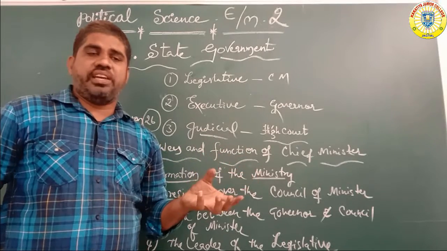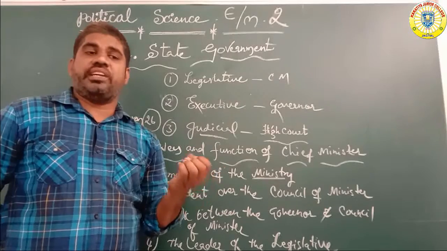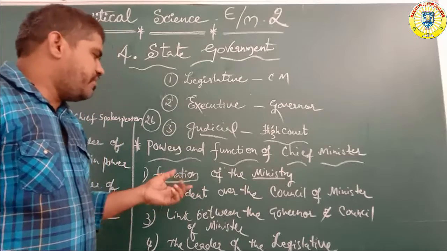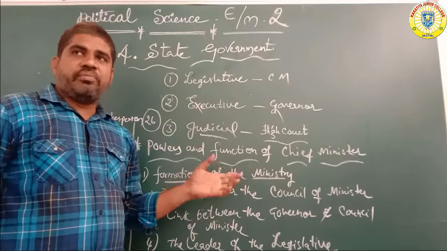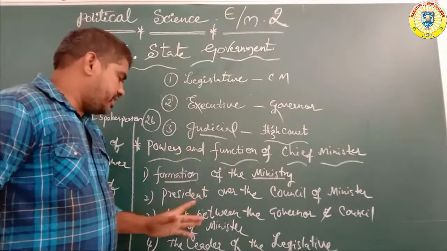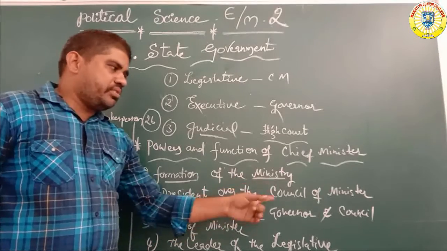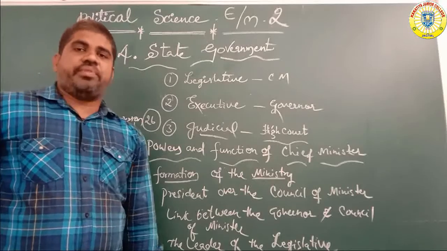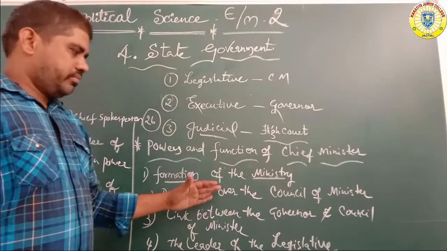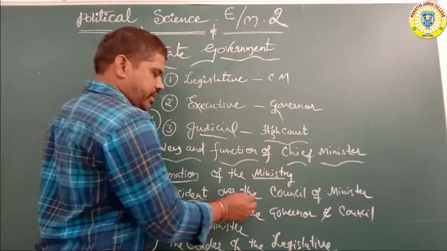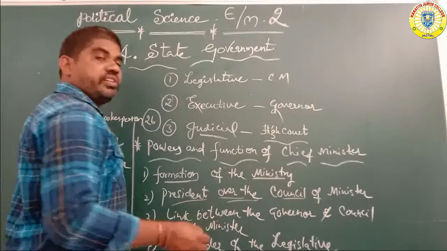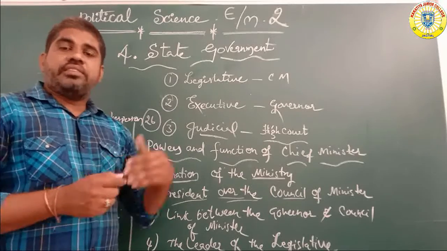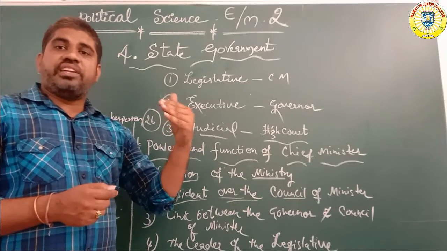Okay, the Vidhan Parishad has legislative council members. So the ministry is formed and controlled by the ministers group. Next, the second one: what is the president's role over the council of ministers? The president, the union cabinet of the president, is over the council of ministers. The president mainly appoints ministers at the state level and national level also.